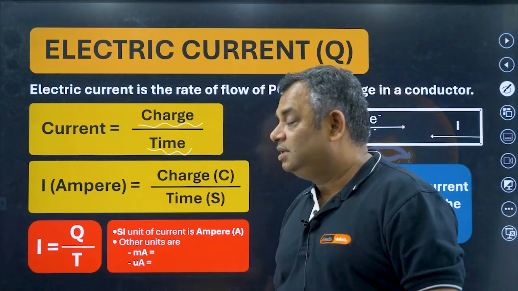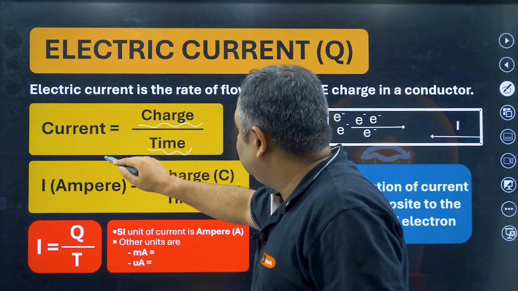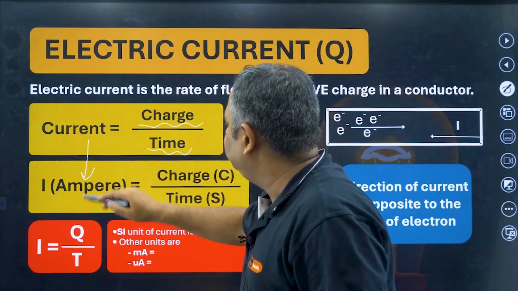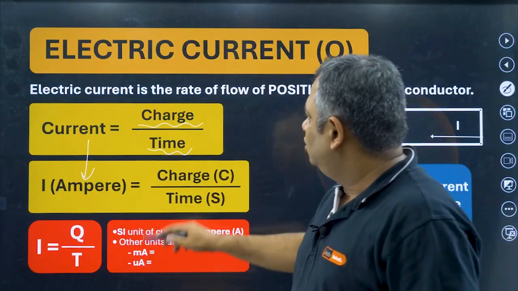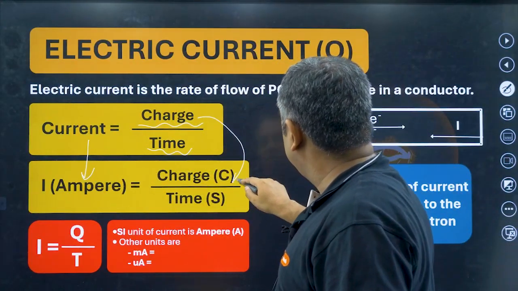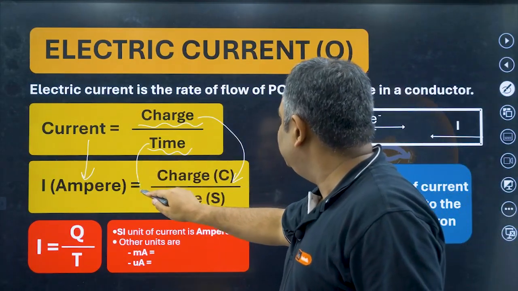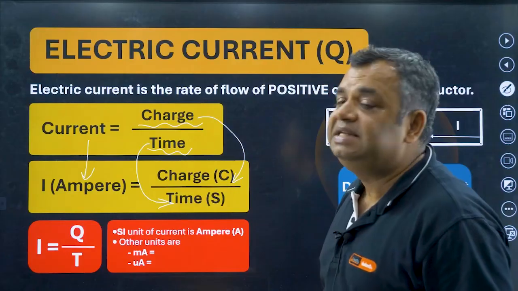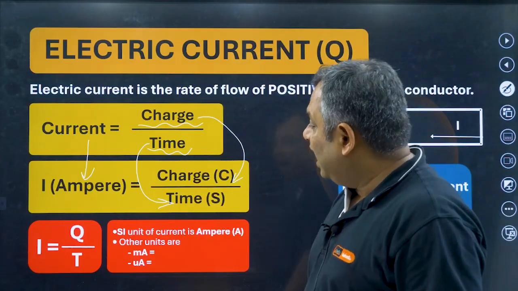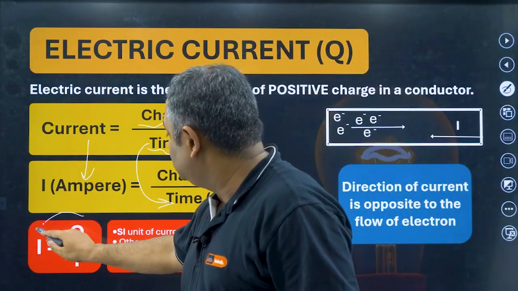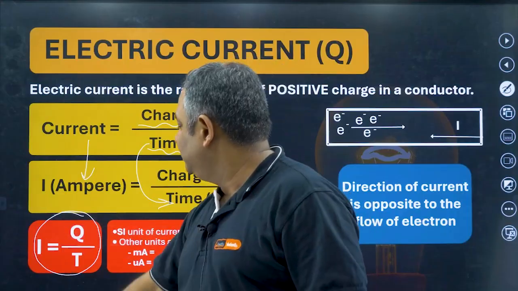If rate comes, time comes. Now this current is measured in amperes. Charge is measured in coulombs. We just saw that, right? And time is measured in seconds. Please remember this. So I is equal to Q by T.